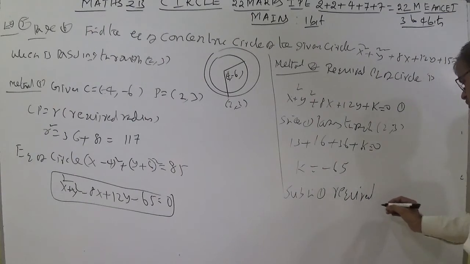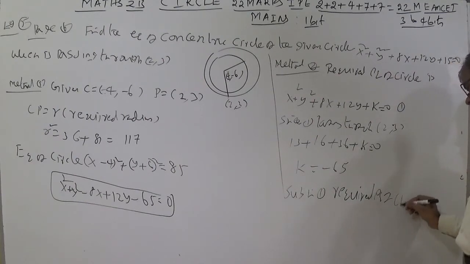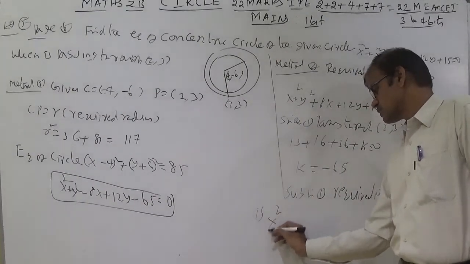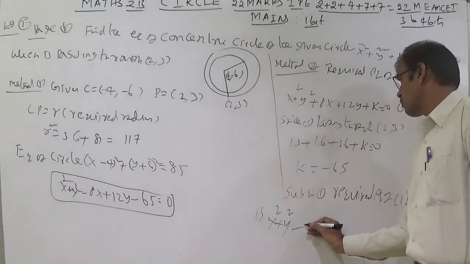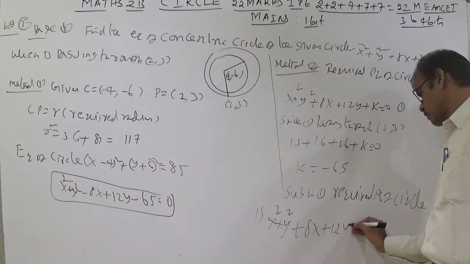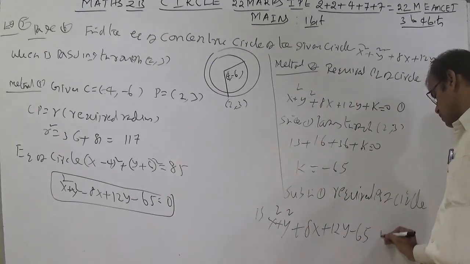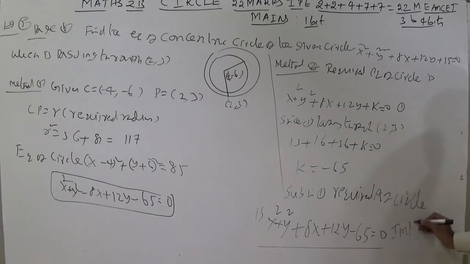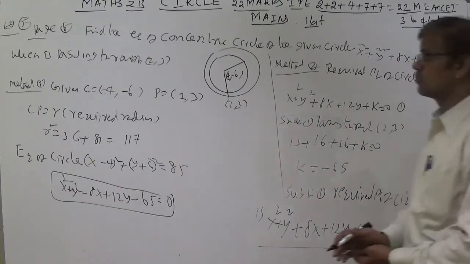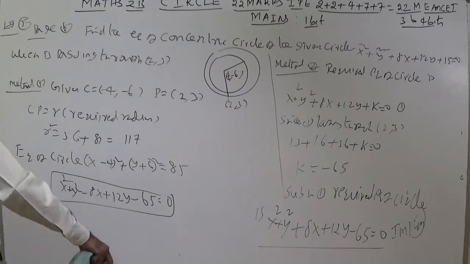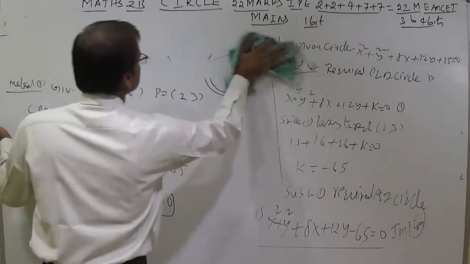So this is a better method. The required equation of the concentric circle is x square plus y square plus 8x plus 12y minus 65 equal to 0. Students, this is important, 2 marks. Now we can discuss using the characteristics of circle.